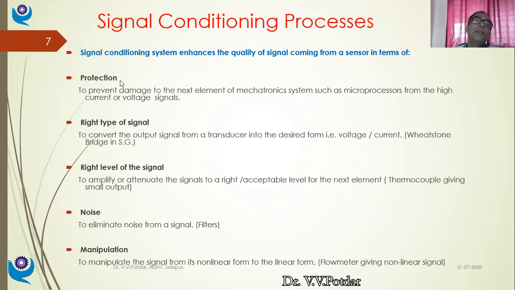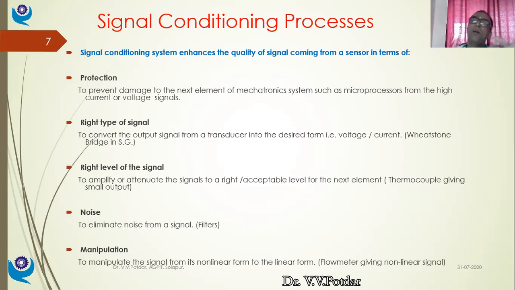So the signal conditioning processes might have a purpose of protection, might have a purpose of making the signal of right type, or might have a purpose of making the signal of right level. Next, noise. To eliminate the noise, I talked about noise signal or distortions of any sort. Noise does not necessarily mean sound. Sound is also noise, but unwanted sound is noise, or the sound beyond certain decibel value is noise.